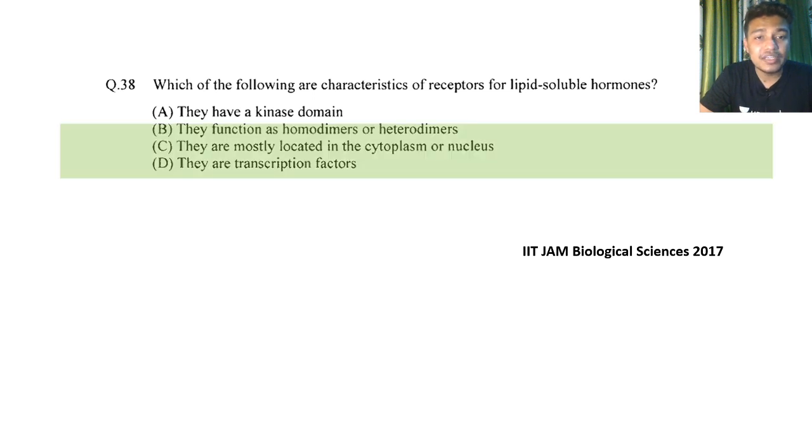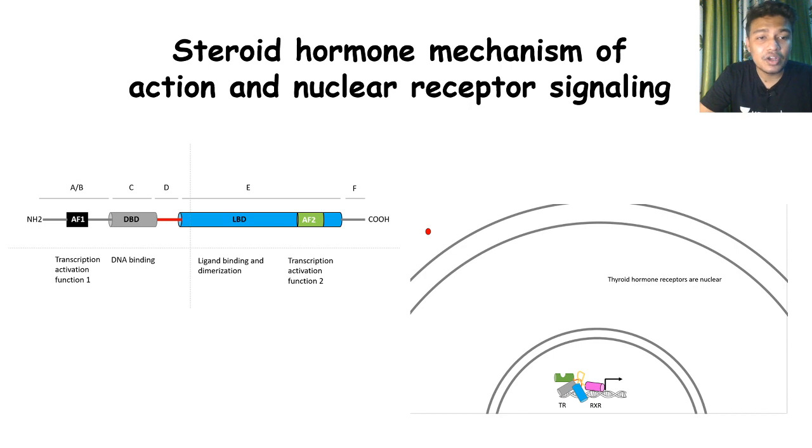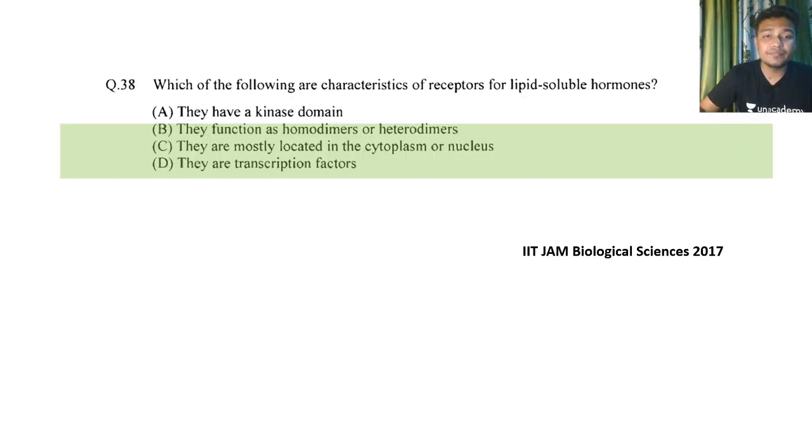Okay, so here these three options would be correct. Why? Because this is a structure of a nuclear receptor, where you can see there is a transcription activation domain, actually two of them. There is a ligand and dimerization domain, and there is a DNA binding domain. So they dimerize with each other while functioning. So that is why, right?